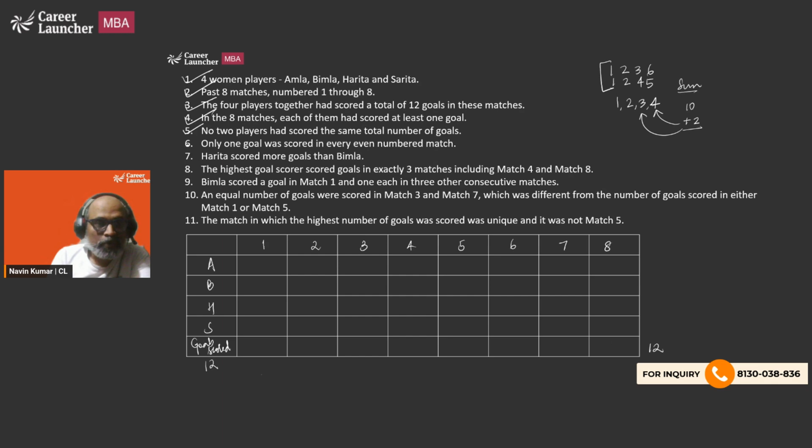Okay, next one. Only one goal was scored in every even numbered match. So only one goal, one, and one. So out of 12, 4 are done.